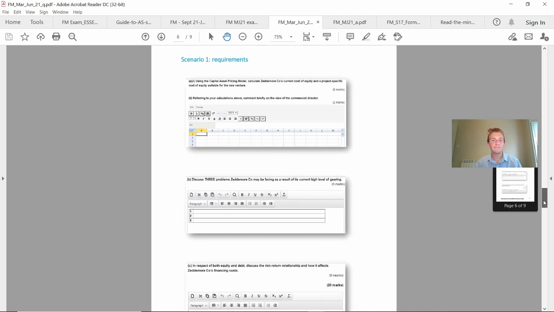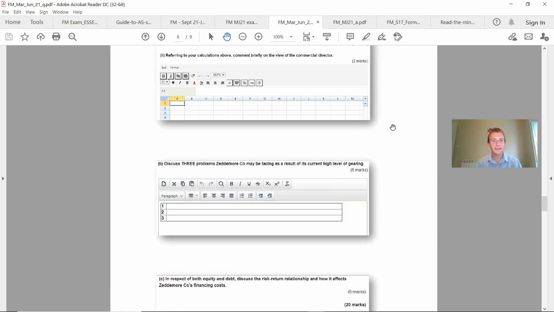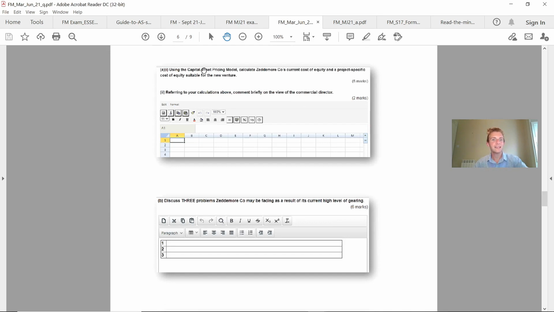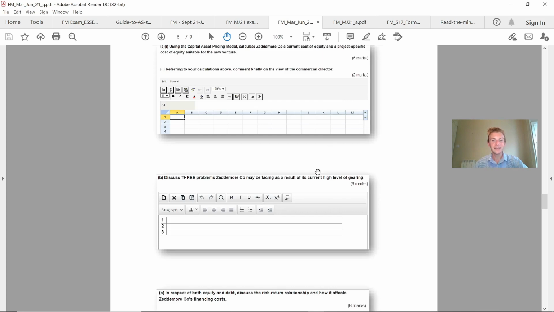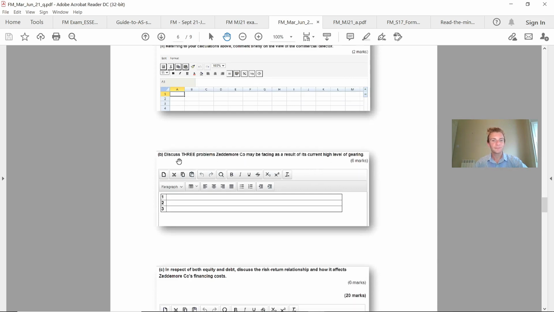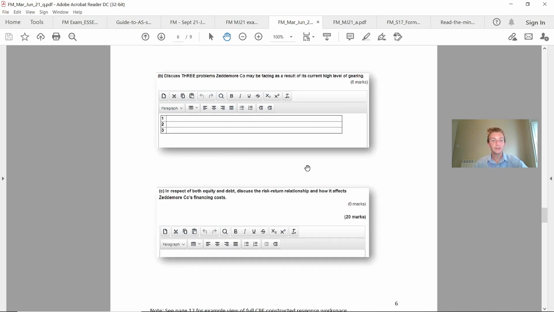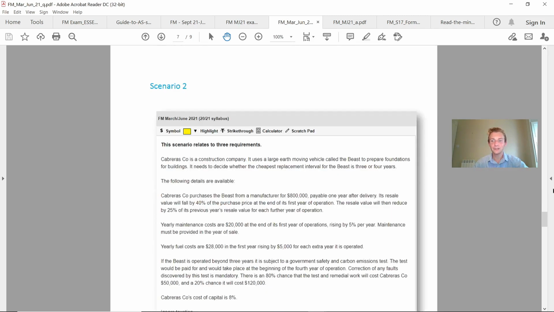You get a sort of scenario, venture in this case, but notice on here we get key terms like CAPM that we actually have to refer to, and then comment briefly on the view of the commercial director. So if I don't see commercial director in an answer, then I know they've not read the question properly. Discuss 3 problems that the company may be facing as a result of its current high level of gearing. So everything from interest levels to a higher percentage of WACC. There could be cash flow issues. These are the things that come to mind straight away. But it's this analysis and the detail that you need to get to.